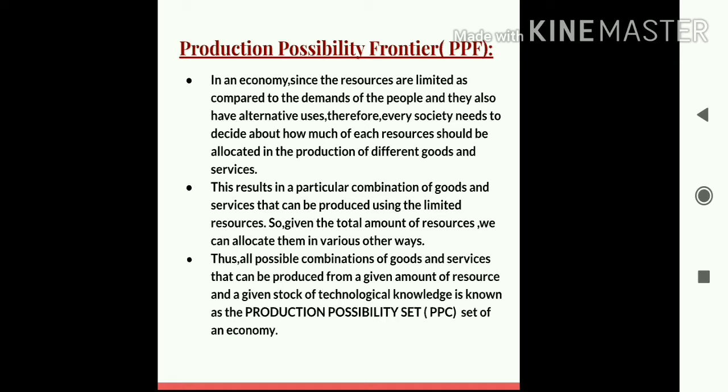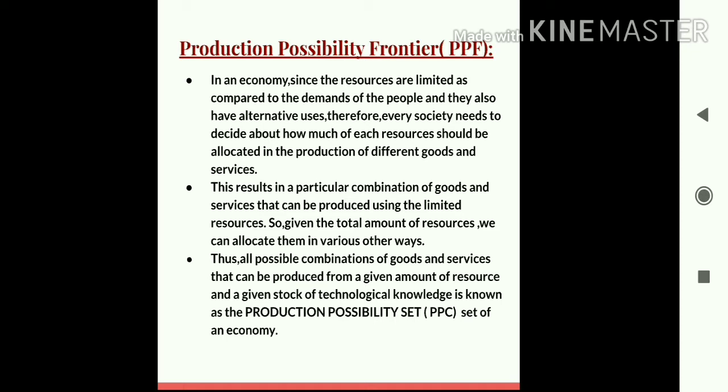All we do is to have satisfaction, isn't it? So it is the decision of the society to allocate these resources in the production of different goods and services that gives them the maximum satisfaction. So the society allocates these limited resources to gain maximum satisfaction.